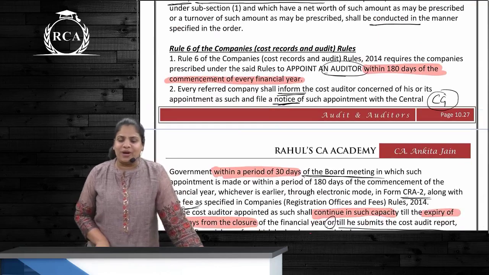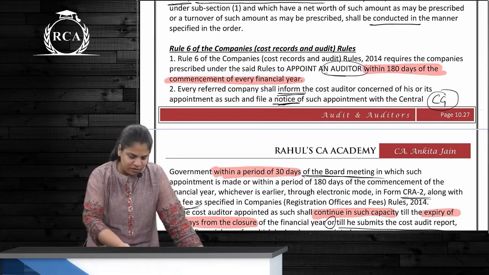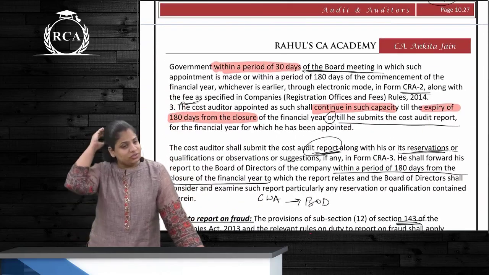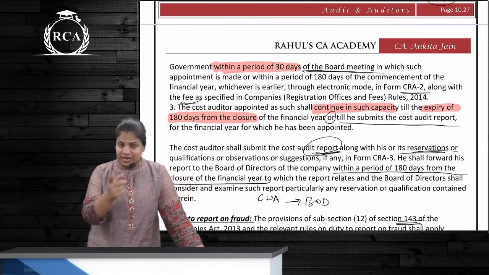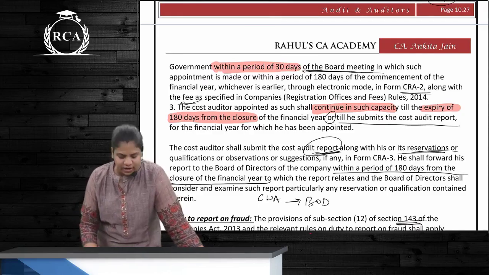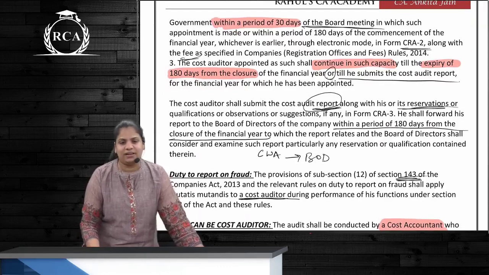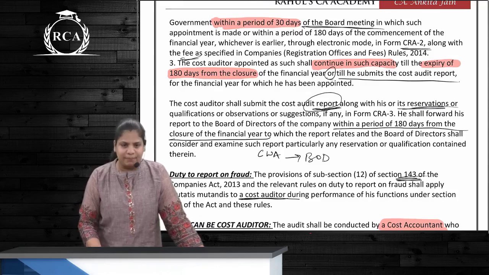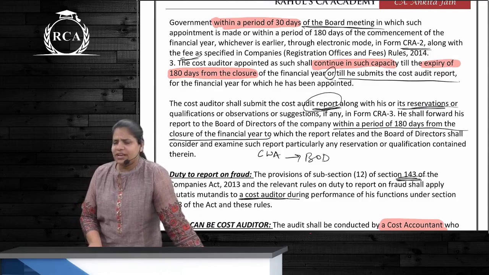Then what should company do once they appoint the auditor? Inform him that he is the auditor. Not just inform him, send a notice to whom? To CG as well, and notice to CG to be sent within 30 days. 30 days of board meeting, which also tells us appointment to be done in a board meeting only by passing a board resolution. Correct? He will continue in his capacity till expiry of 180 days from the closure or till he submits his audit report, whichever is earlier. है ना? Yes or no?